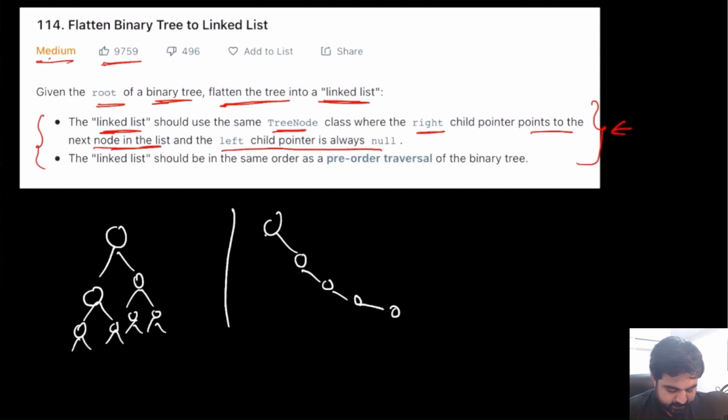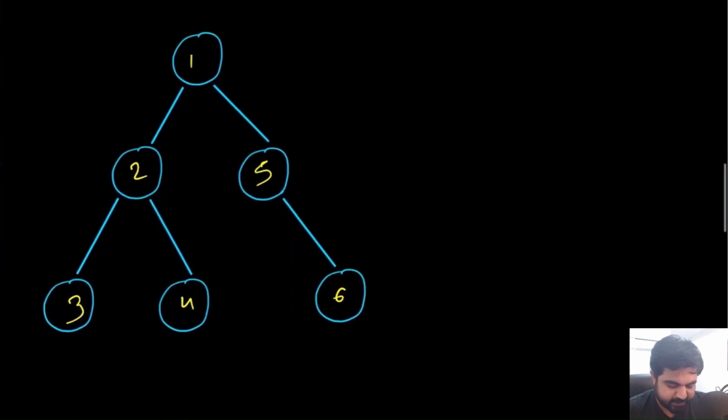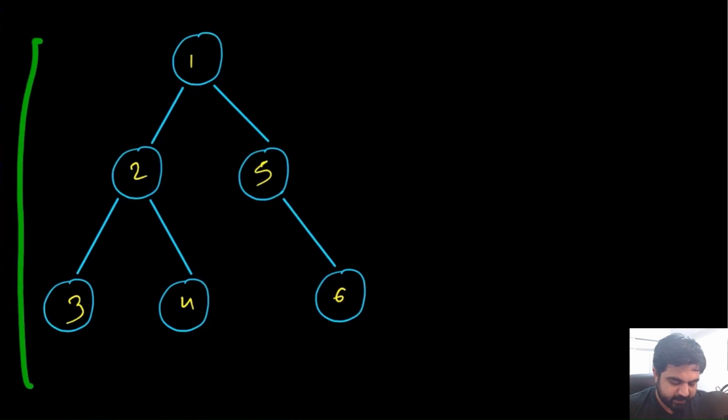The second condition we are given is that the linked list should be in the same order as a pre-order traversal of the binary tree. So the question is, what does pre-order traversal mean? Suppose this is the tree that we are given as the input.